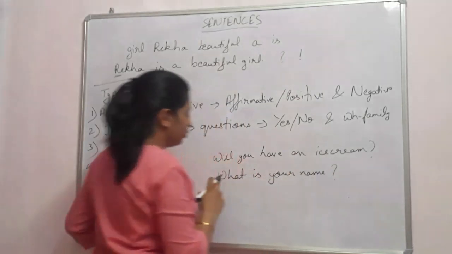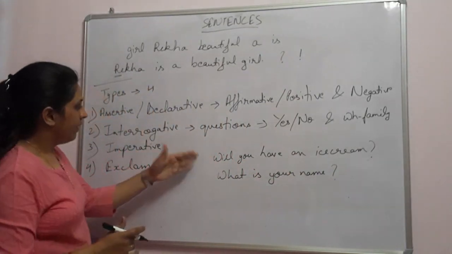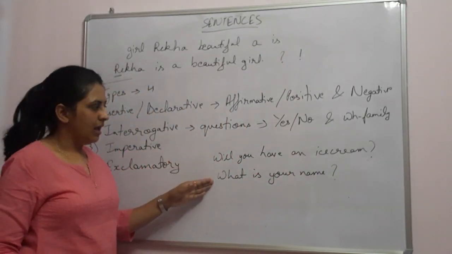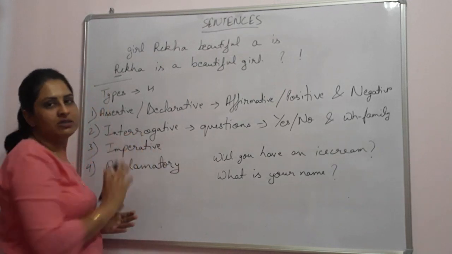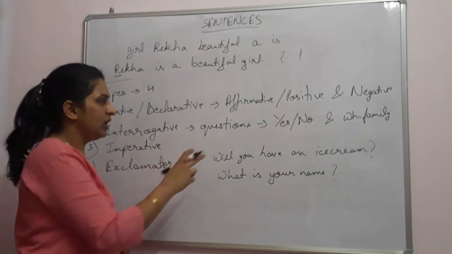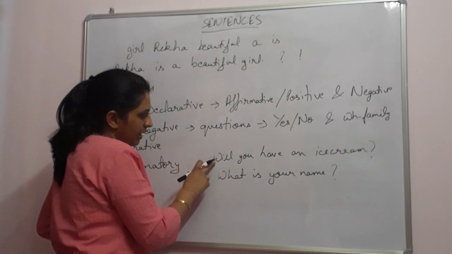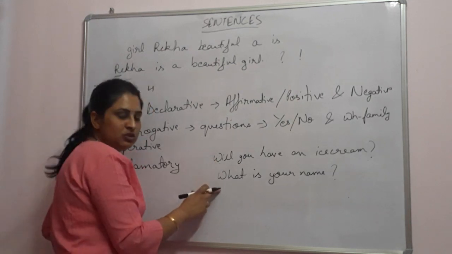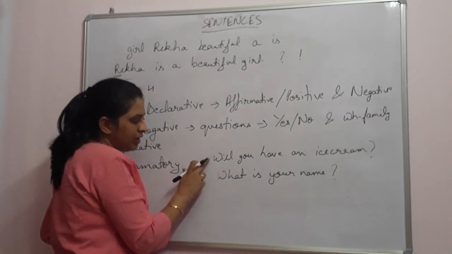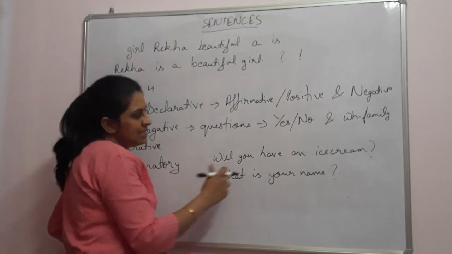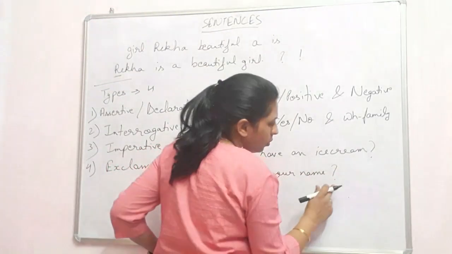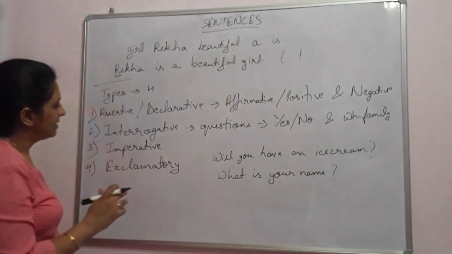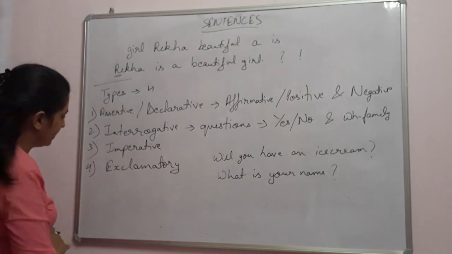So when questions are asked, that becomes our interrogative sentences. They are either yes or no questions or WH family questions, which start either with a helping verb or WH words, and secondly, they end with a question mark.